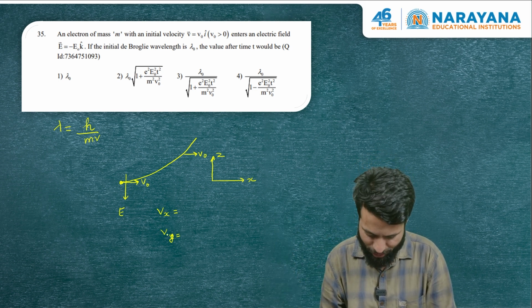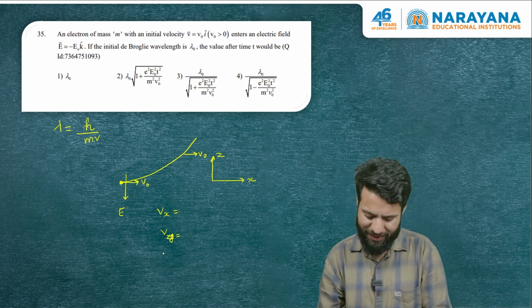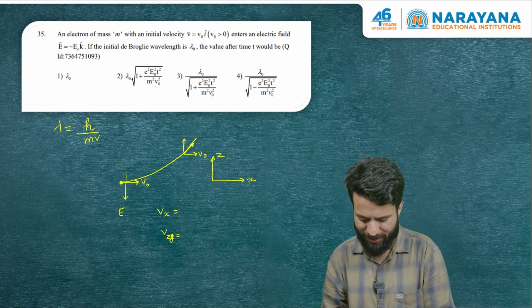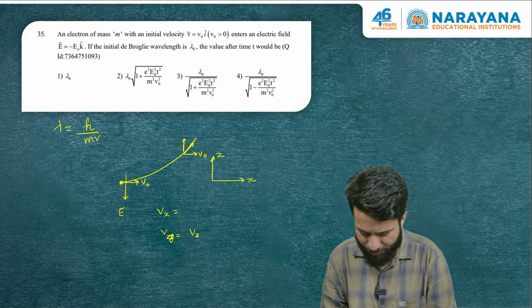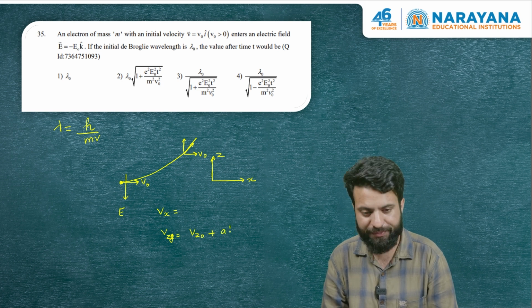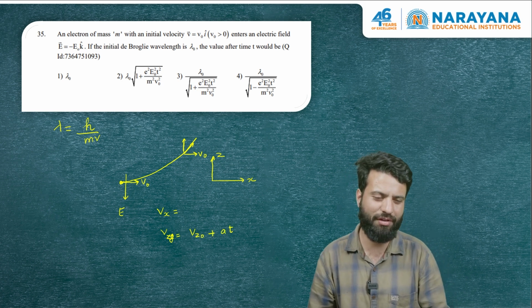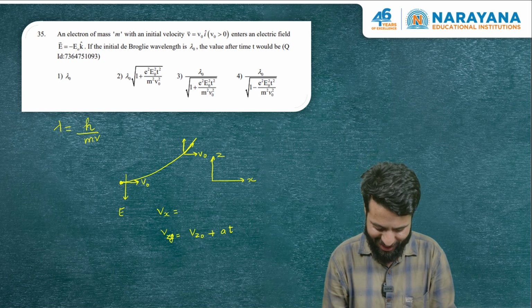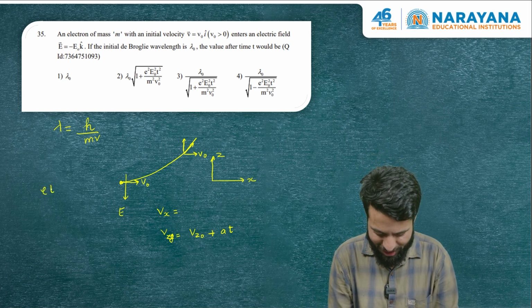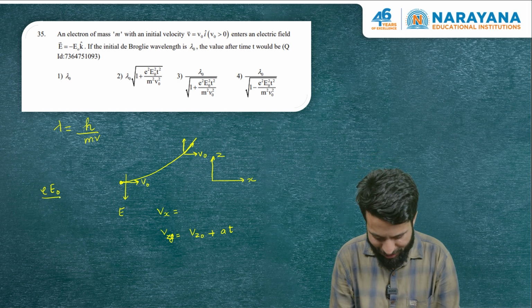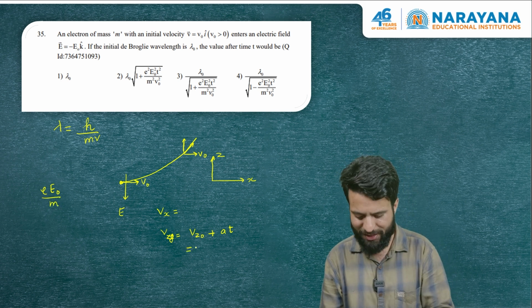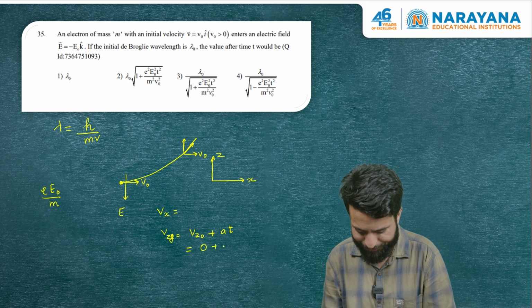Actually, here we have the z component of velocity. As far as the z component of velocity goes, we can find that very easily from kinematics: initial z component of velocity plus at, because the field is constant, the force is constant, so acceleration will be constant. The force acting on the charged particle will be QE. We divide that by the mass and we have the acceleration. And remember, initially there was no velocity component in the z direction, so we finally have this.